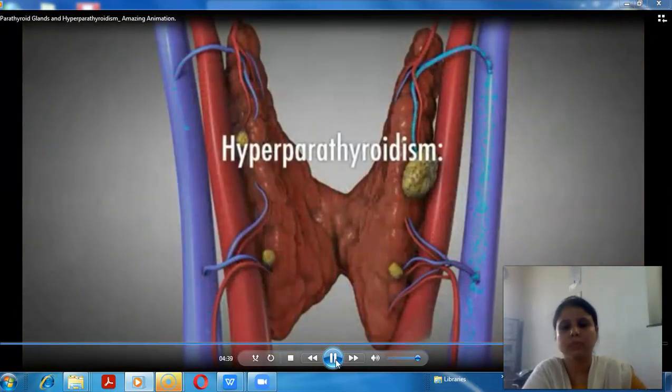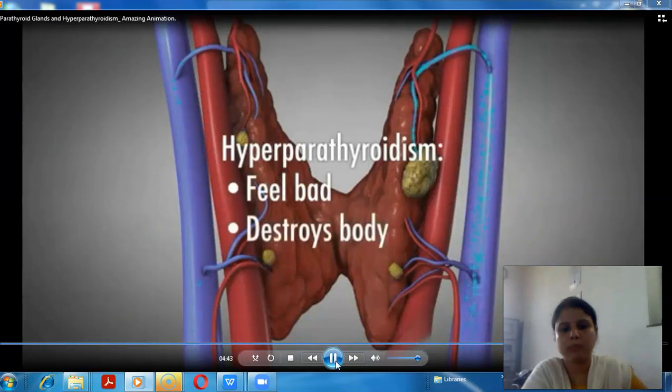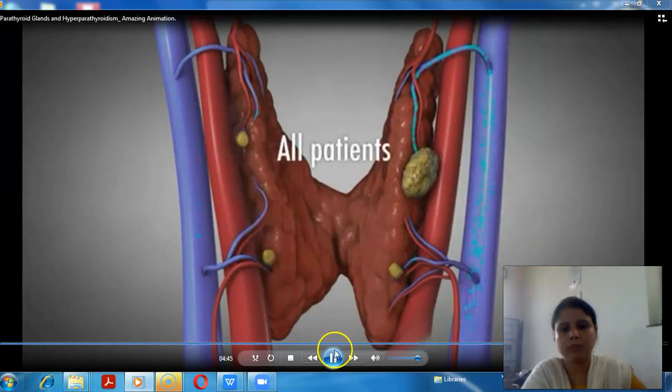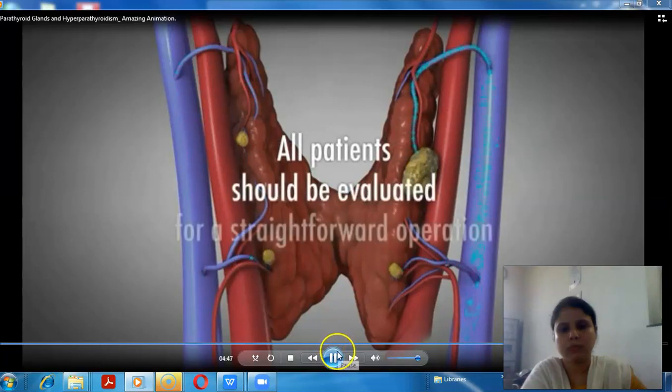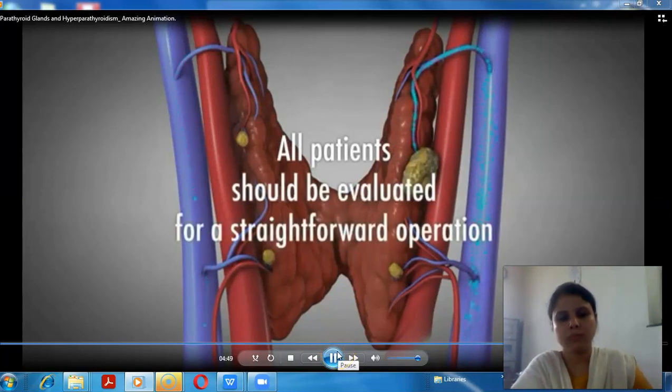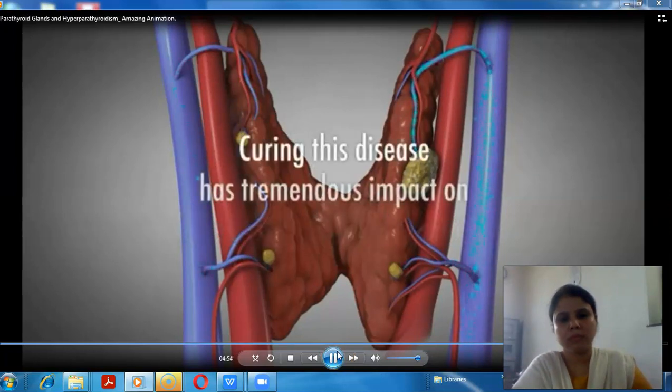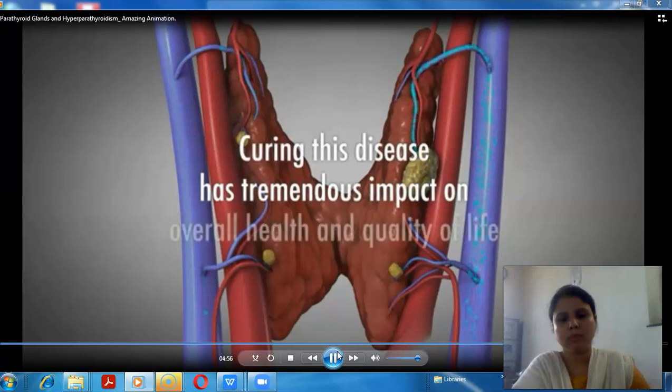Hyperparathyroidism is a disease that typically makes people feel bad while it slowly destroys their body. All patients with hyperparathyroidism should be evaluated for a straightforward operation to remove the parathyroid tumor. Curing this disease has a tremendous impact on a patient's overall health and their quality of life.